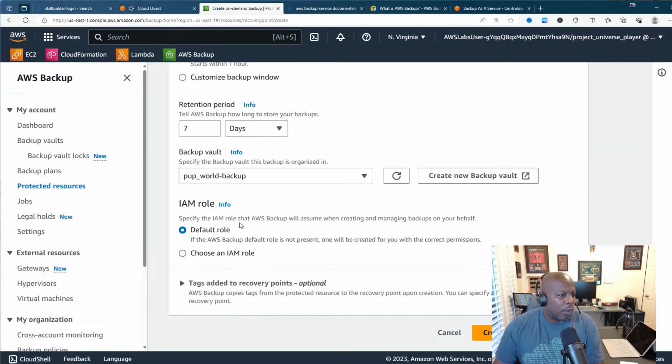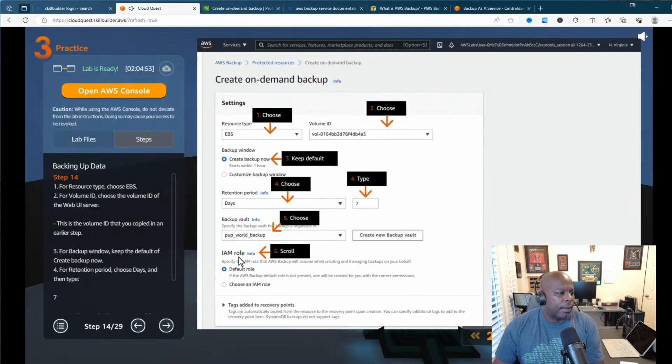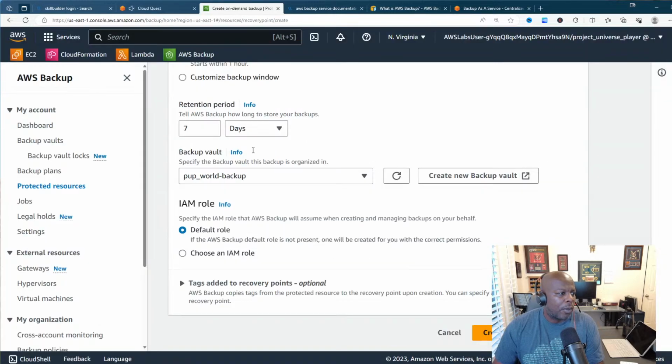All right, so the backup world. All right, cool. And then the IAM role, Identity Access Management. For the IAM role, it looks like right now we have the default role. Okay, so we'll just keep the default role, and it says, if the AWS Backup default role is not present, one will be created for you with the correct permissions. Because permissions is very important.